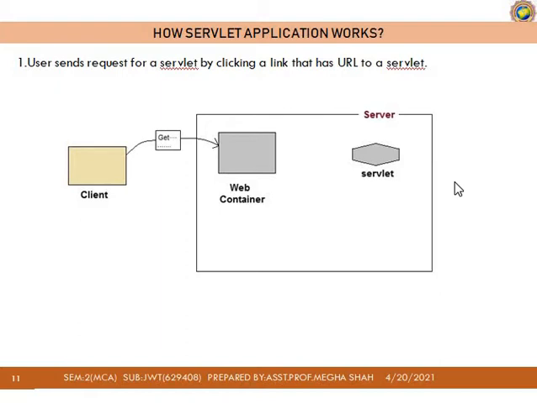That is the duty of the web container, and it also handles the life cycle of the servlet. So this is the very first stage: a user sends the request to the servlet by clicking a link that has a URL to the servlet. This is our first step.